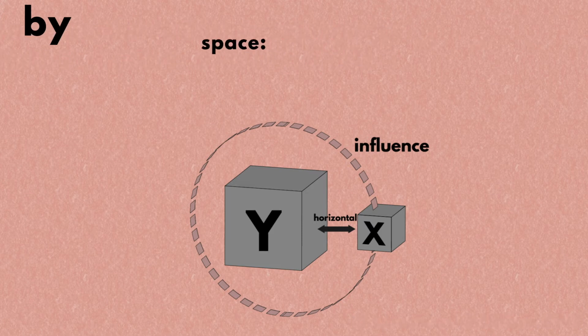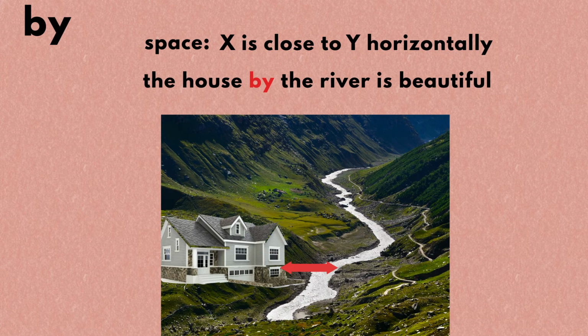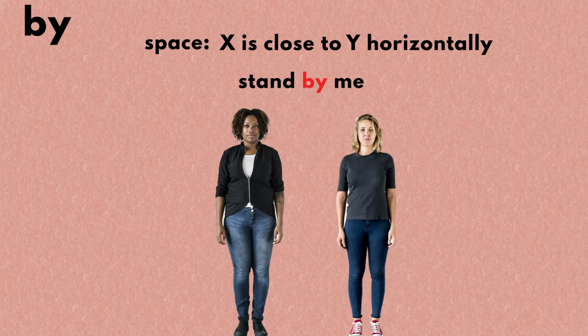Let's first talk about the space-related meaning of by. There are two meanings. The first one indicates that X is close to Y horizontally. For instance, if you say the house by the river is beautiful, it means that the house is close to the river horizontally and the house is beautiful. To take another example, stand by me means to stand close to me horizontally.